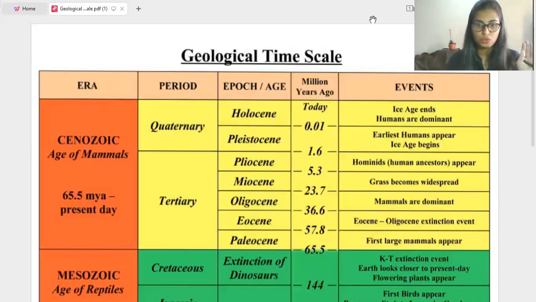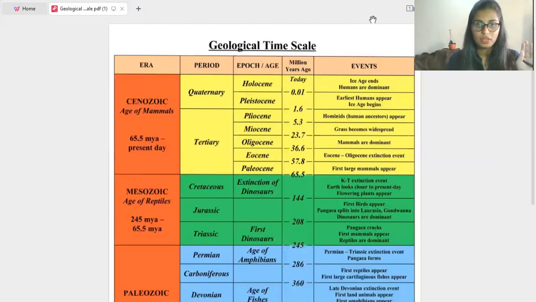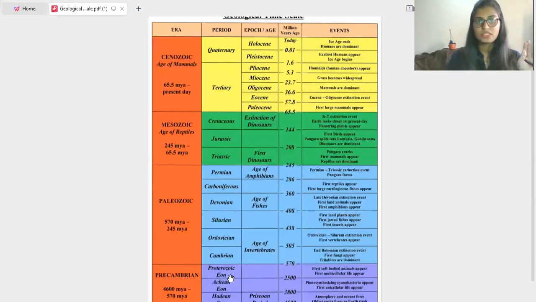So just zoom out. This is the entire geological time scale, with 4 different eras. Under these eras are different periods, and under the periods, different ages or epochs. Then this is the time, how many million years ago, and then these are our events. Very, very important. For sure, one question will come from this particular chart, 100%. So I hope it's clear.